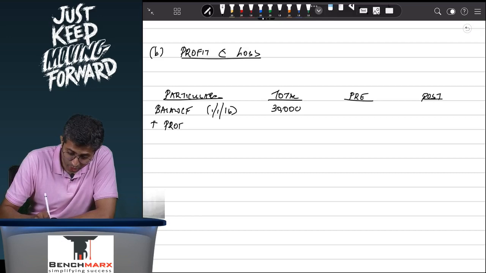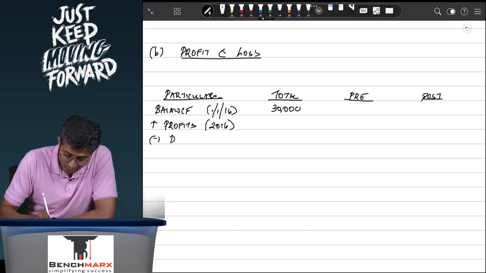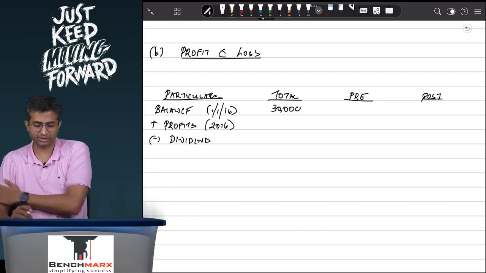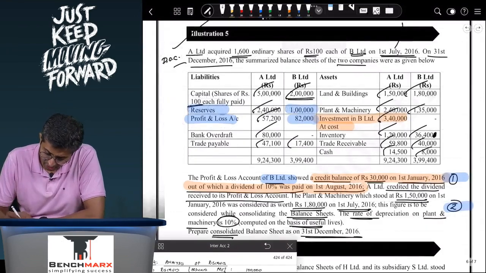Well, it should increase due to the profits of the year 2016. Why should this balance reduce? Well, due to the dividend that has been paid. The dividend is paid on 1st of August 2017. And what is the value of the dividend?